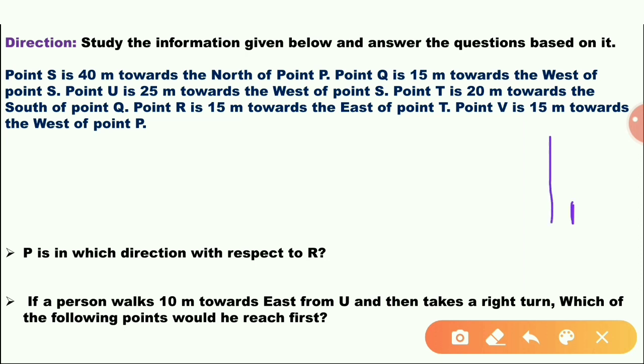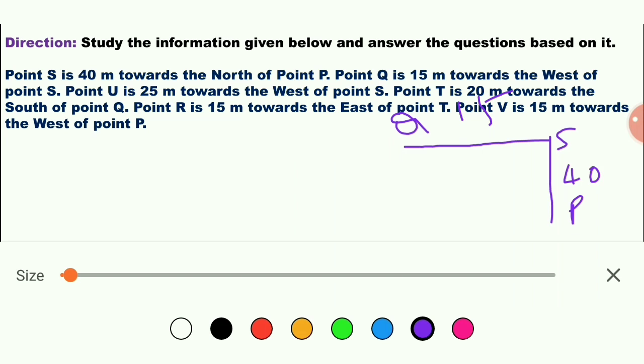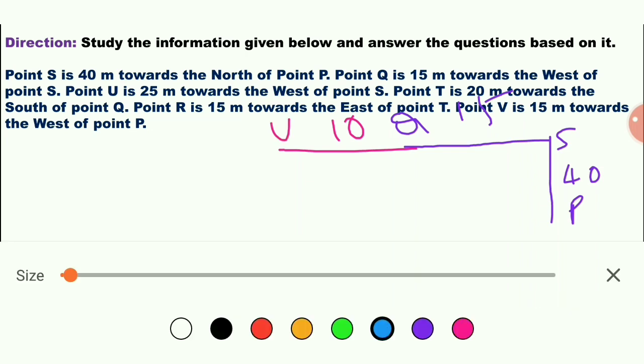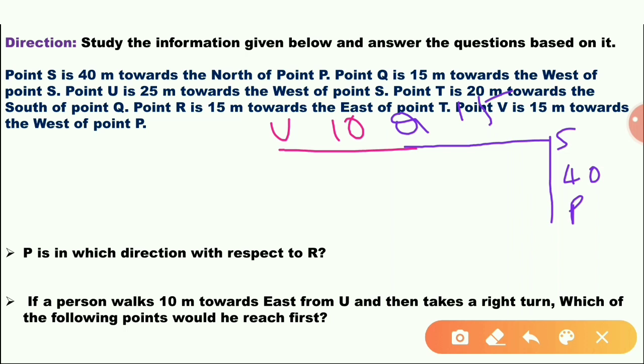Point P is south of point S, the 40. Then point Q is to the west of point S, 15 meters. Then U, 25 meters.